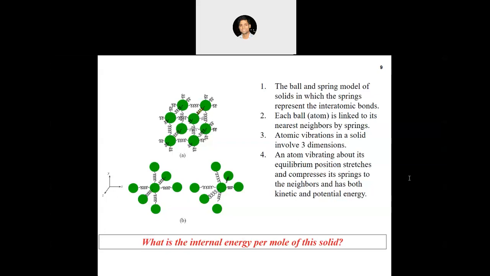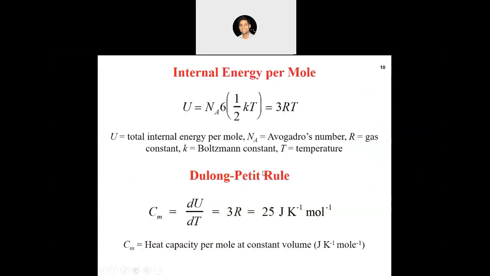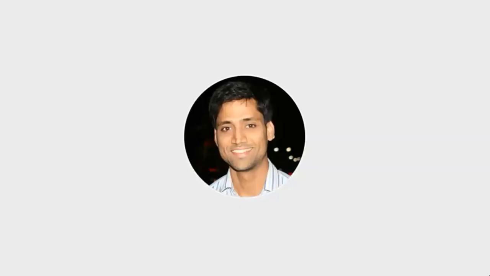All right, I hope all the doubts are clear so far. So yes, we were here. We came to the Dulong-Petit rule, which says that the molar heat capacity of any solid is constant. We have derived this molar heat capacity for all the solids, but it does not hold true for all the solids. That is the limitation of this model. Every model has its own assumptions, and from those assumptions come its limitations also. We will discuss some of those limitations maybe in the later part of this topic.